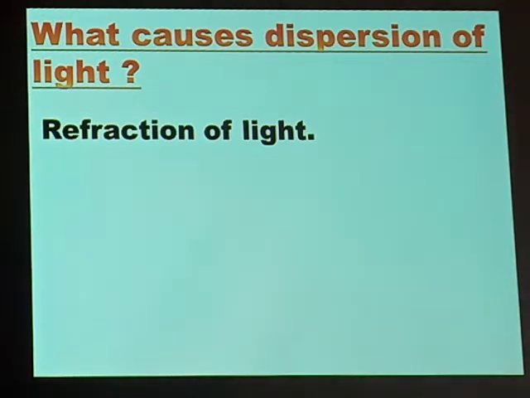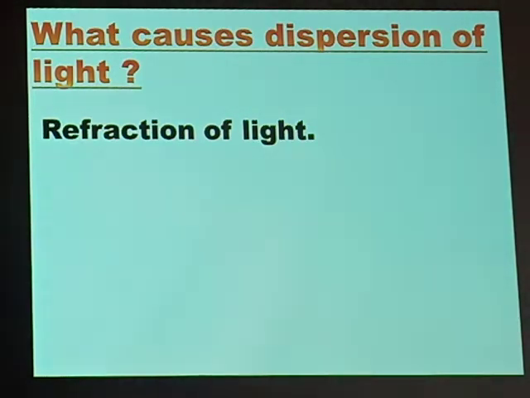If white light is moving from a less dense medium to a dense medium, that means its speed changes, or its speed reduces, and in the process of the speed reducing, white light is bent, and as it is bent, each color of a spectrum bends at a different angle.